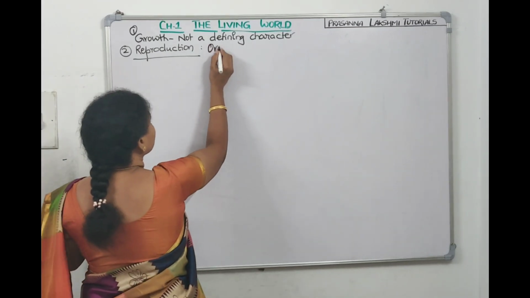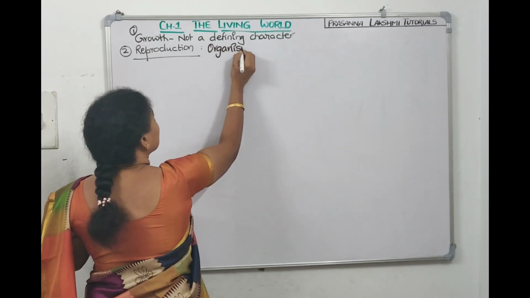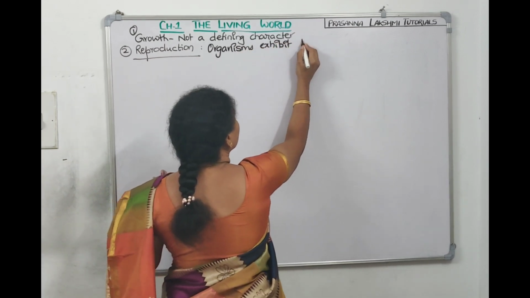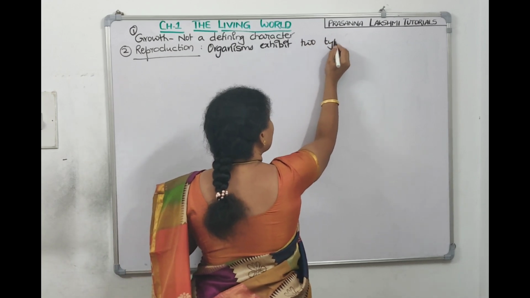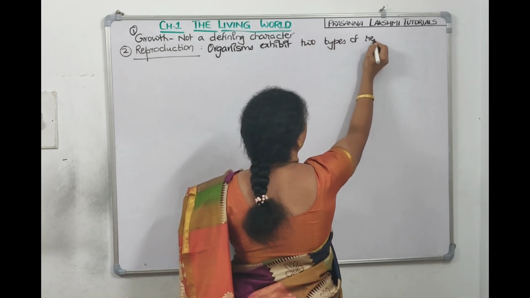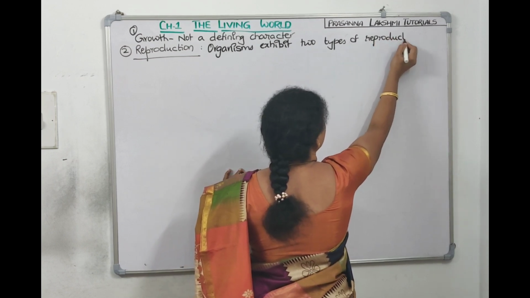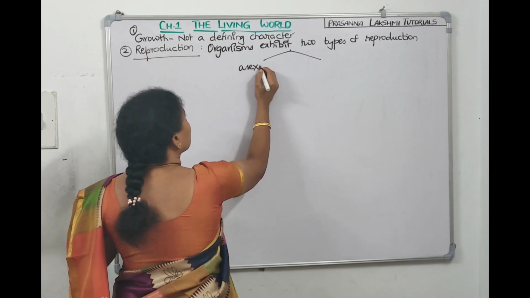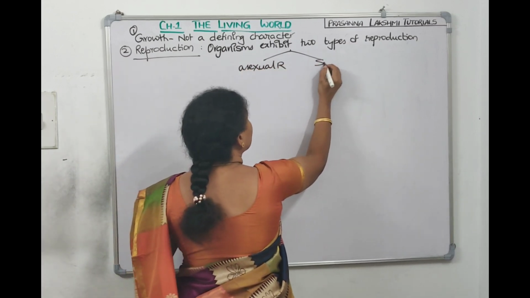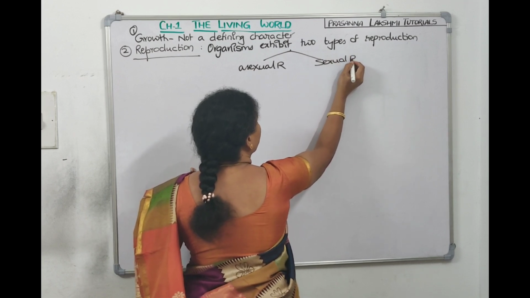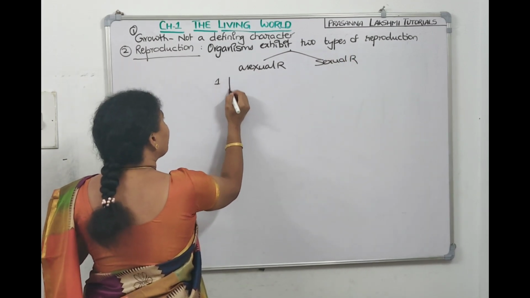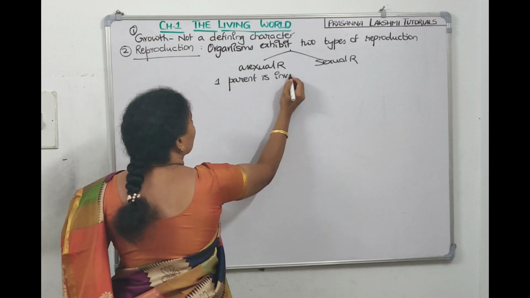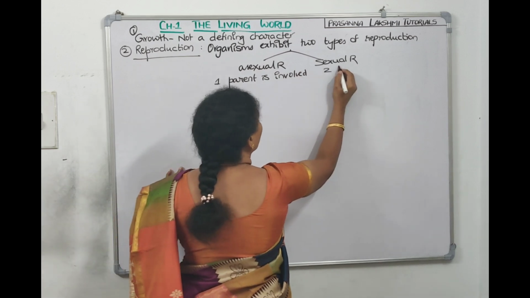Reproduction, we can tell, organisms exhibit how many types of reproduction? They exhibit two types of reproduction. What are the two types of reproduction? The first one is called asexual reproduction, and the second one is called sexual reproduction. In asexual reproduction, one parent is required, one parent is involved. Whereas in sexual reproduction, two parents are involved.